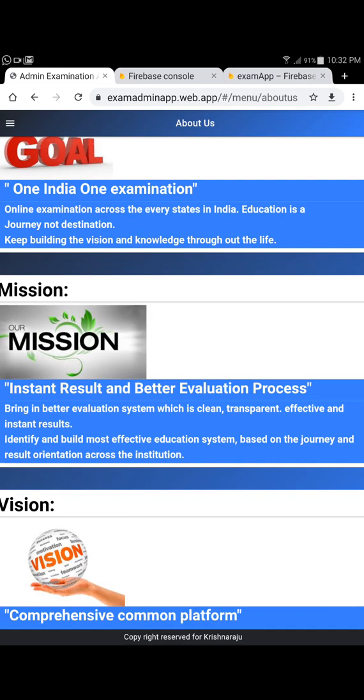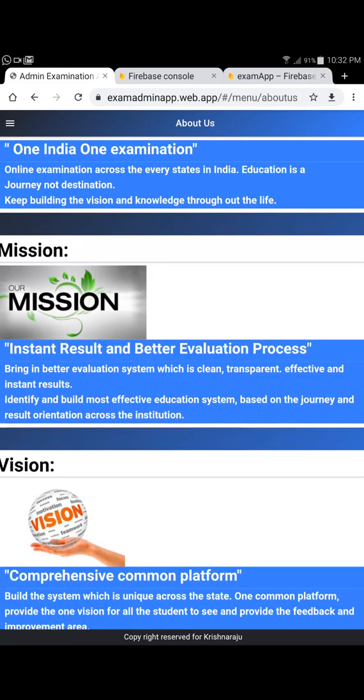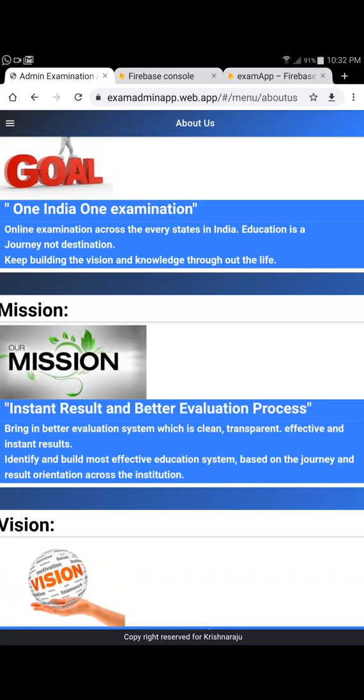Coming to the mission, we wanted to avoid taking a month to give out the result after doing the correction. While doing the correction, it depends on the invigilator or the person who is correcting the paper.